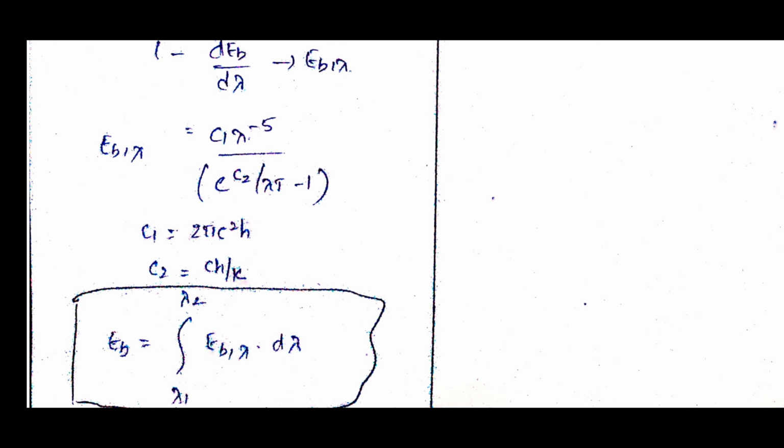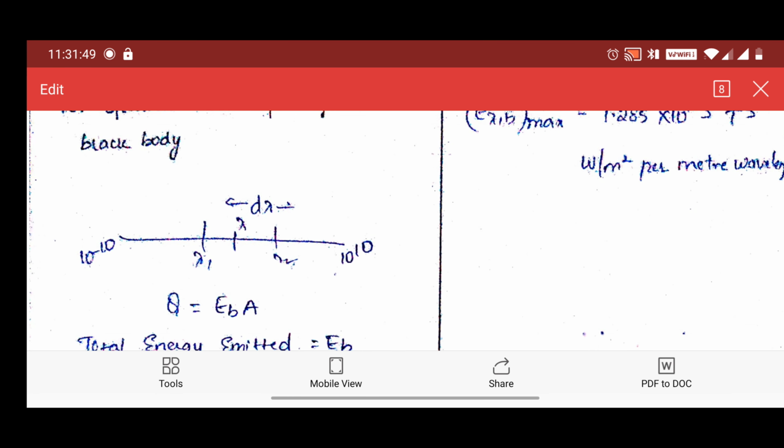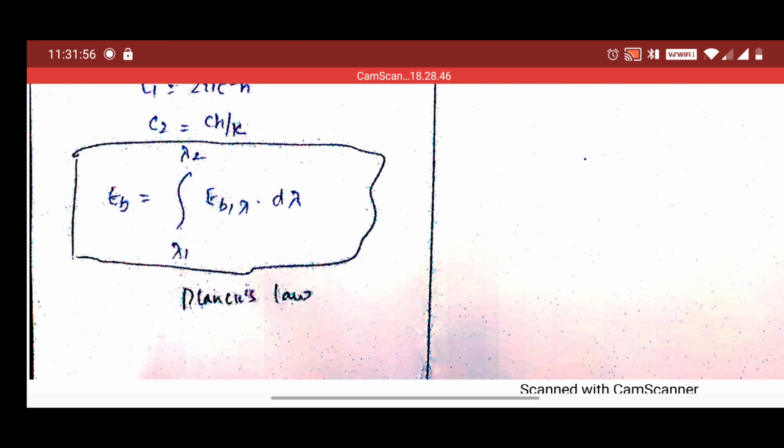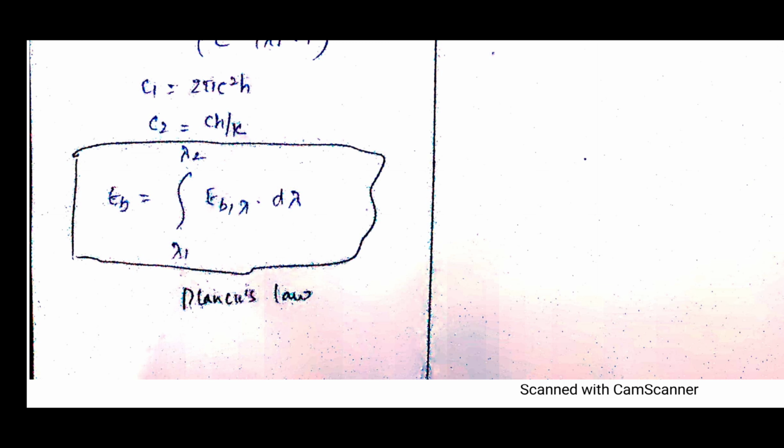From that we can write Eb, the total emissive power, is equal to the integration of the emissive power over wavelength, between lambda 1 and lambda 2. If you want the entire spectrum, we can put lambda 1 equal to 0 and lambda 2 equal to infinity.